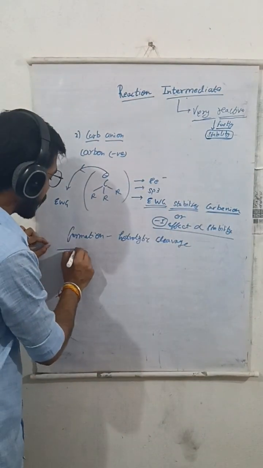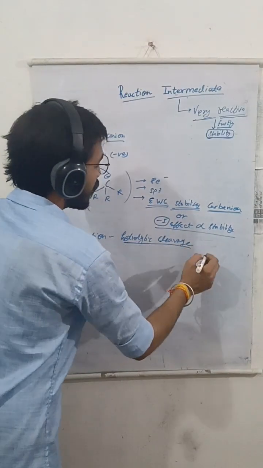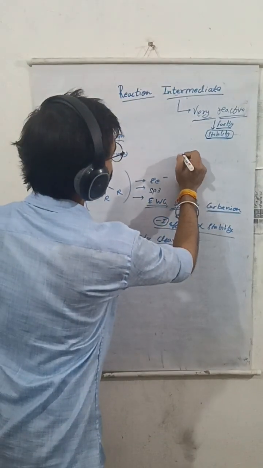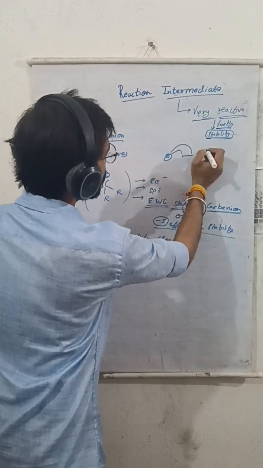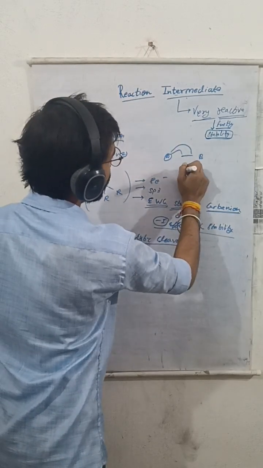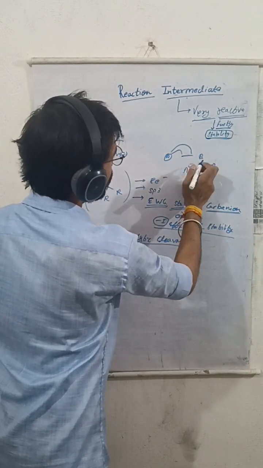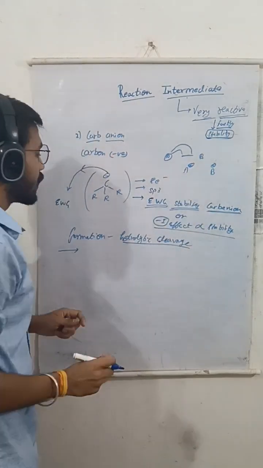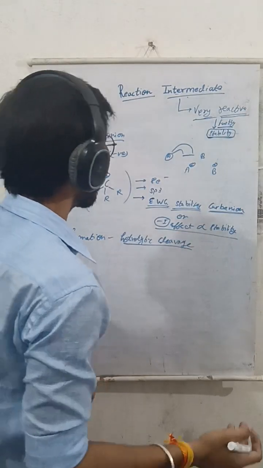Now we can see how we can show the heterolytic cleavage. We know that if a bond containing 2 electrons and both the electrons are shifted towards one atom, then one atom will get a negative charge and another will get a positive charge on it. This is known as heterolytic cleavage. Here it is formed by the help of heterolytic cleavage. There are many types of reaction in it.